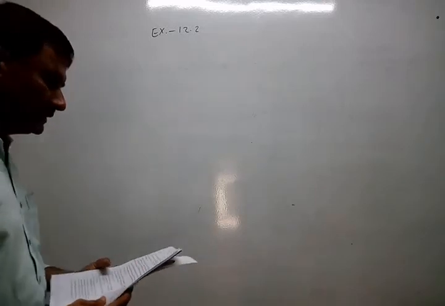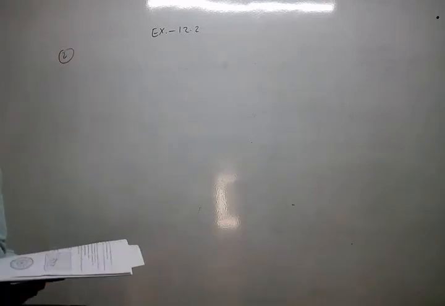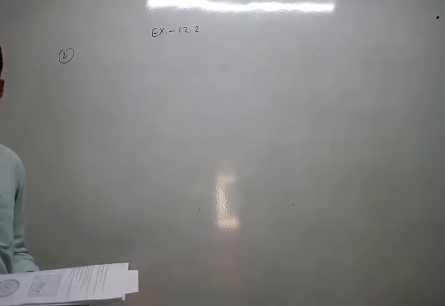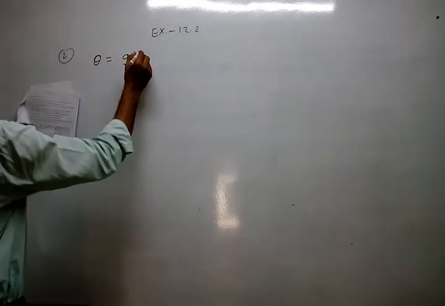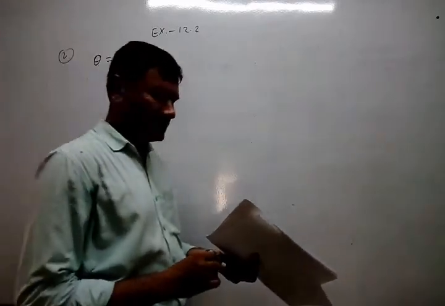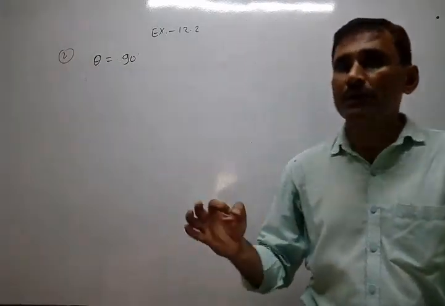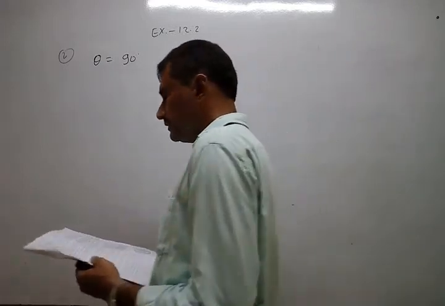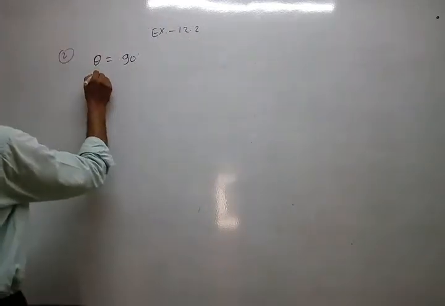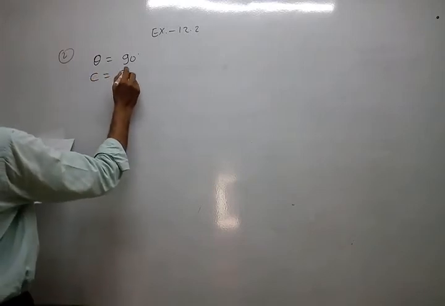So quadrant is not a new word. It is a special type of sector. So here theta is indirectly given, 90. You understand? Theta is 90. Why? Quadrant means that. And instead of radius, here we are given circumference 22.